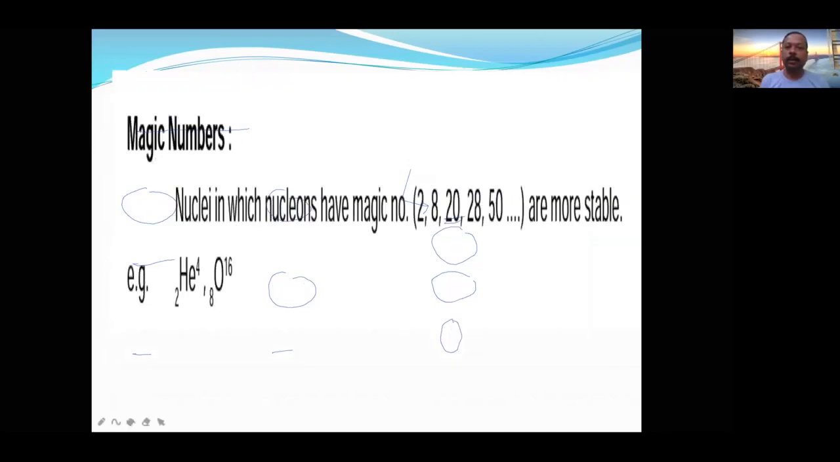Magic number. This is another way of explaining the stability. What is the magic number? As it is told, the magic number is only an explanation. There is no reasoning for it. Any nucleus with the magic number.